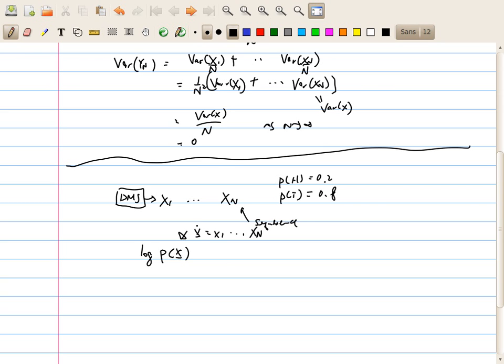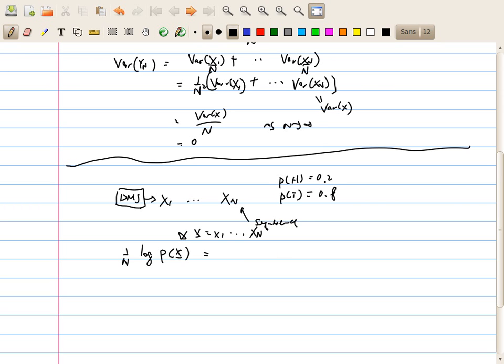Note that x here is a random variable, actually a vector random variable, and we're interested in looking at what this value is.